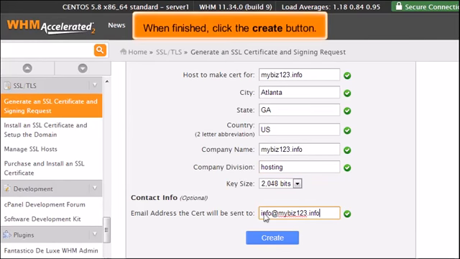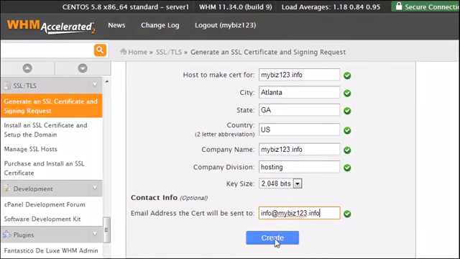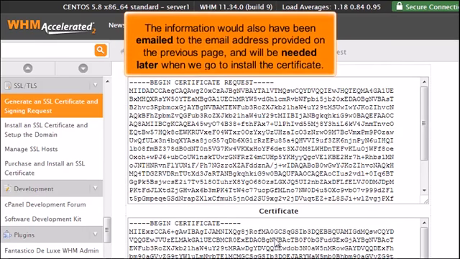When finished, click the Create button. Step 1 is complete. We've just generated a certificate signing request, CSR, and a key, both of which are encrypted. The information would also have been emailed to the email address provided on the previous page and will be needed later when we go to install the certificate.